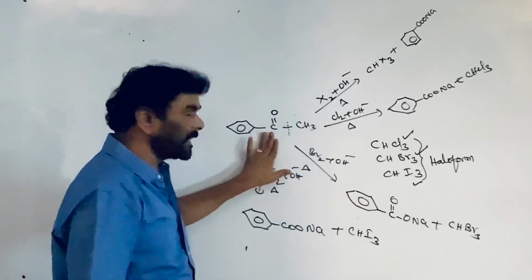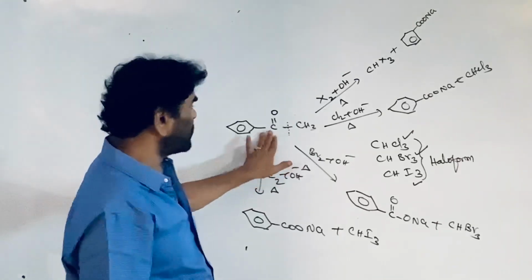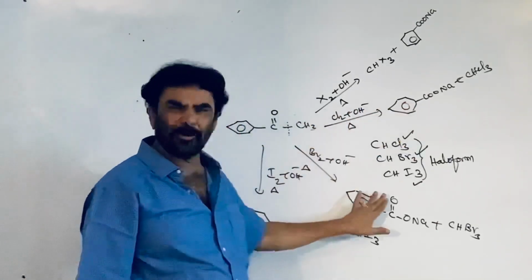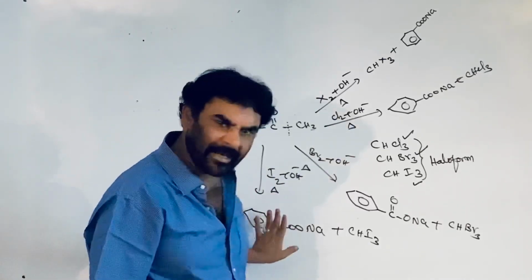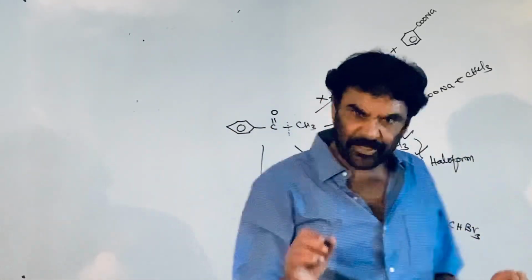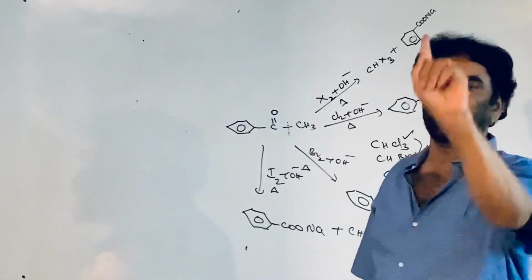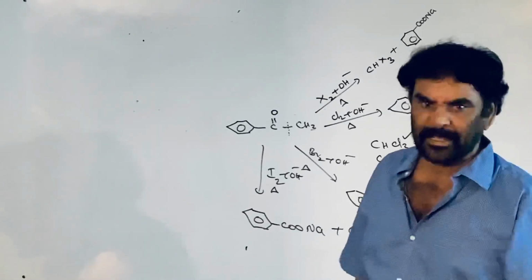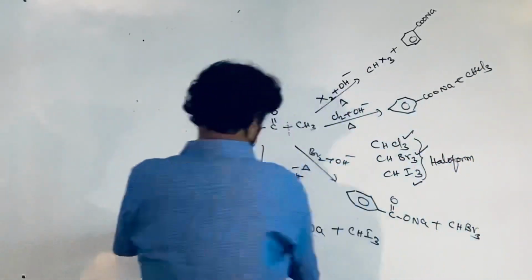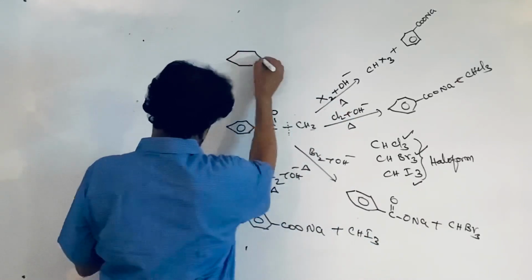We say that this takes part in the haloform reaction. So this is not called as the chloroform test, bromoform test. This is an iodoform reaction. It is called as the iodoform test because it is used for identification purpose. Therefore, that reaction is called as the iodoform test. See, agree. Now let me take this compound.